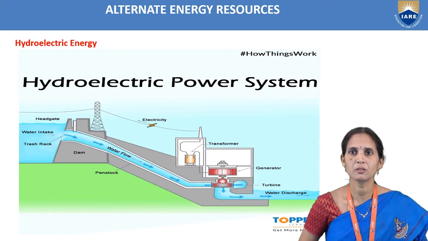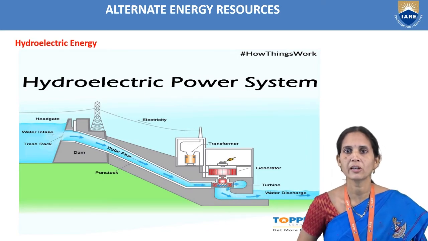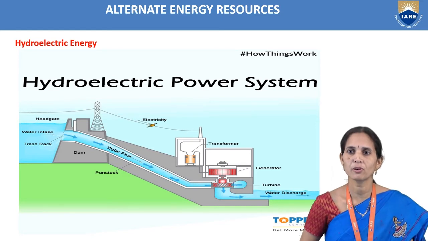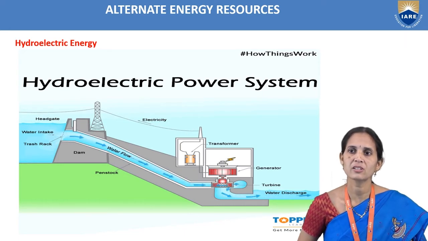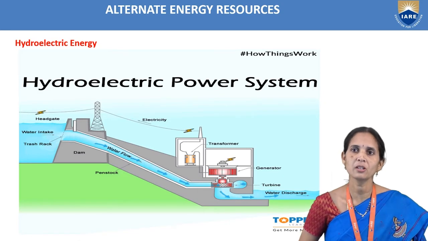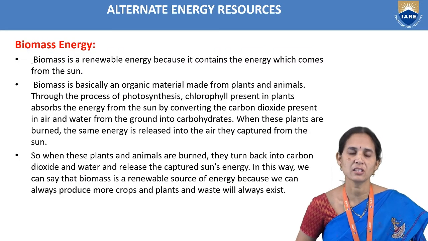The working of the hydroelectric power system we can observe in the diagram clearly. We are flowing the water through turbines where the movement of the turbine is taking place. The electrical energy is produced in the generator, and we pass it into the transformer and use the electricity. So next is biomass energy.